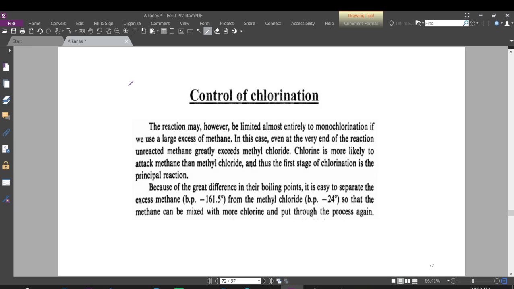If you want to control this chlorination, we can use a large excess of methane. In this case, even at the very end of the reaction, unreacted methane greatly exceeds methyl chloride. So chlorine is more likely to attack methane rather than methyl chloride, and thus the first-stage chlorination is the principal reaction. Because of the great difference in boiling point between methane and methyl chloride, we can separate these two, separate the mixture, and put the unreacted methane with more chlorine through the process again.